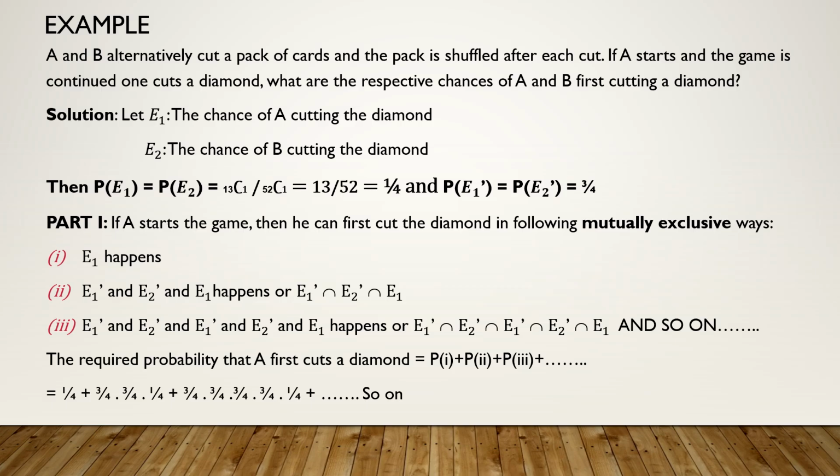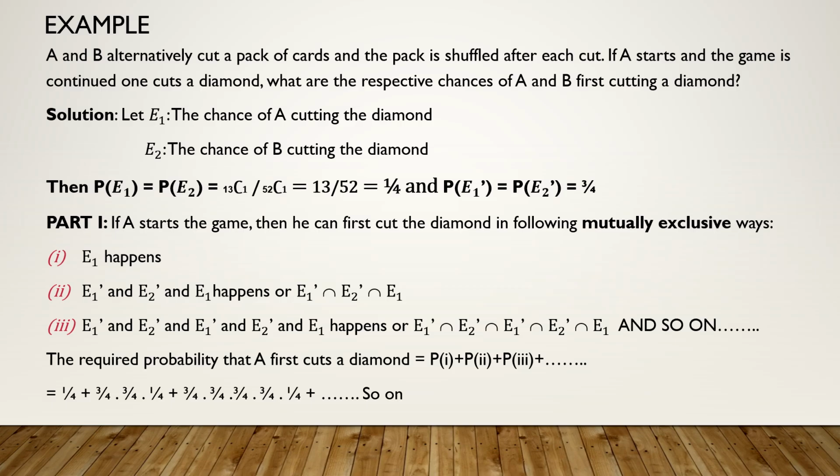This is the first part of the question in which we want to know the probability of A first cutting the diamond. So the required probability will be the summation of all these probabilities. Why? Again, because these are mutually exclusive cases. If the first case occurs, obviously none of the other cases can occur. Suppose the second case occurs, that means A wins in the second draw. Obviously, then any other cases will not occur. So these are all mutually exclusive events. So the probability will be equal to P of the first case plus second plus third and so on.